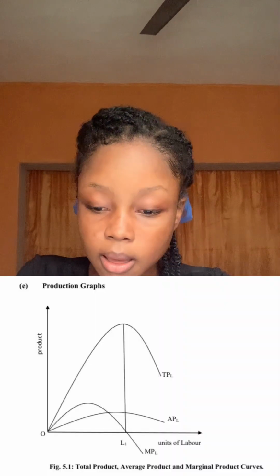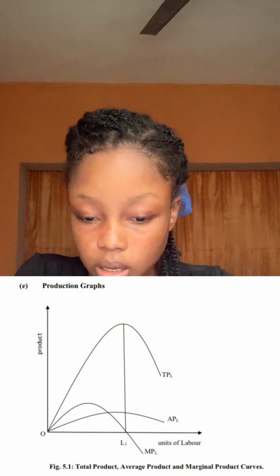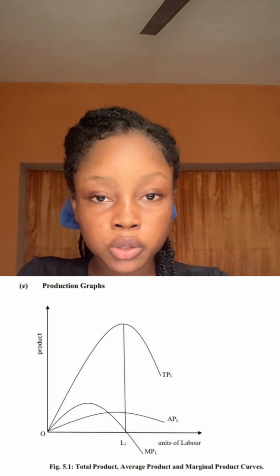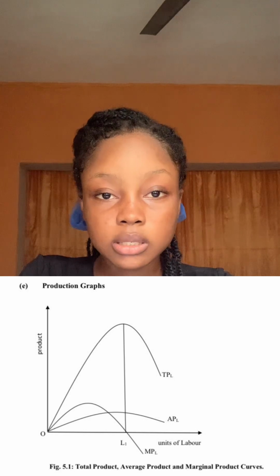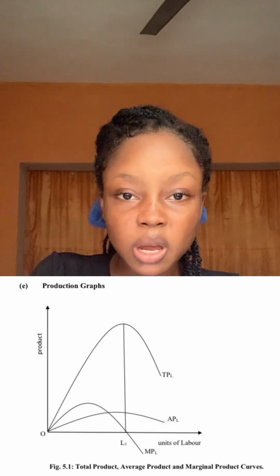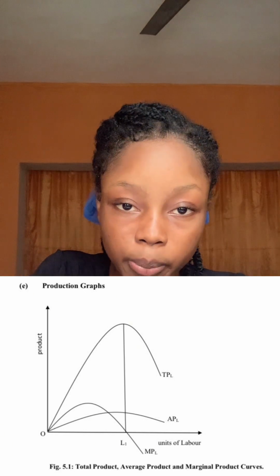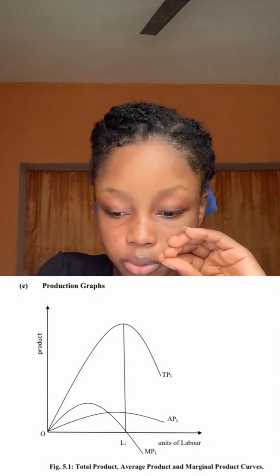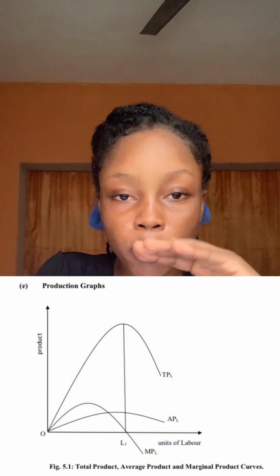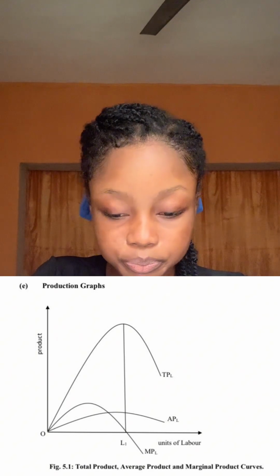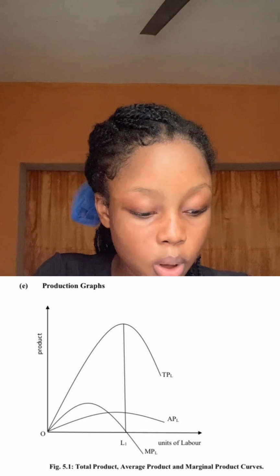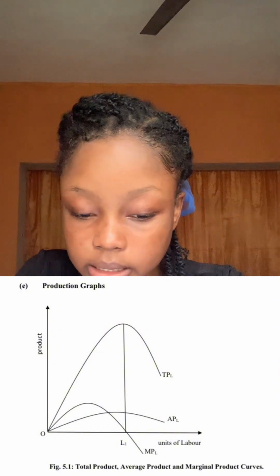So marginal product in this case became 200. We can see that when total product was increasing, marginal product was decreasing. When total product reached its maximum, marginal product will be equal to 0. It gets to a point where it starts to become negative.